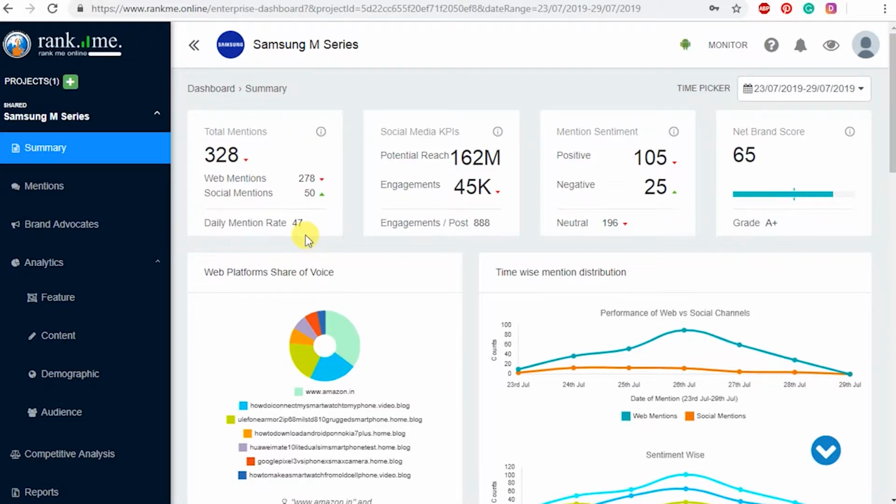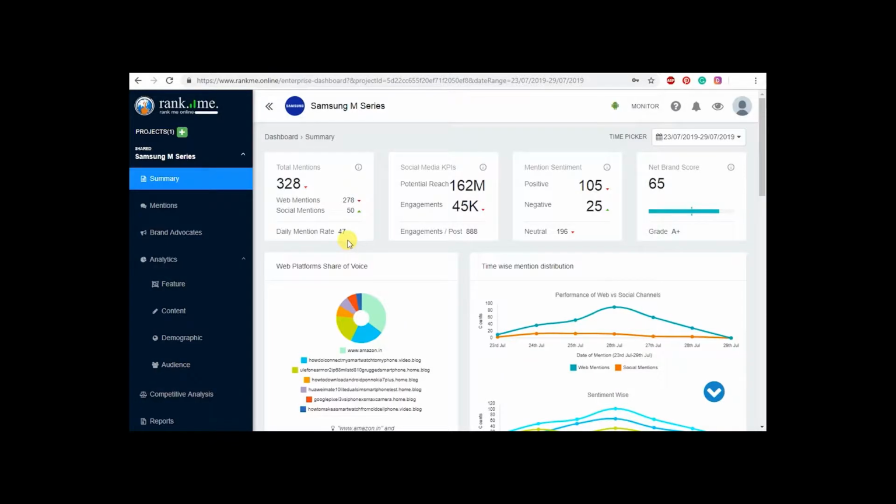The number of mentions received daily is shown by daily mention rate. Here it is 47, which is a really good number.